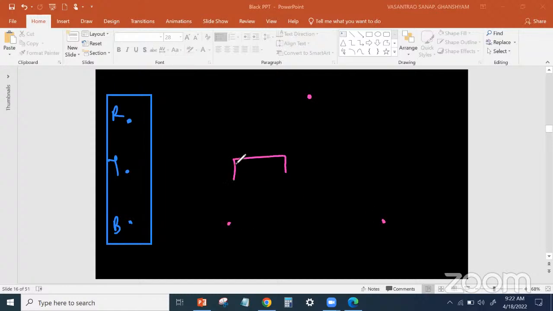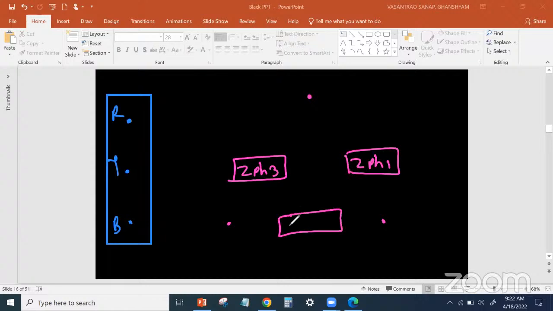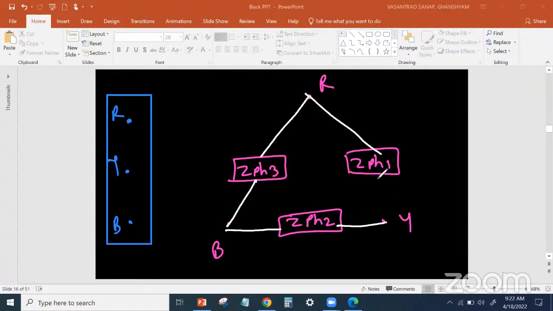In between there is ZPH. This is ZPH3. यहाँ पे क्या था? ZPH1. यहाँ पे क्या था? ZPH2. This is R, Y, and B. Now do the connection. ठीक है, ये triangle connect हो गया.